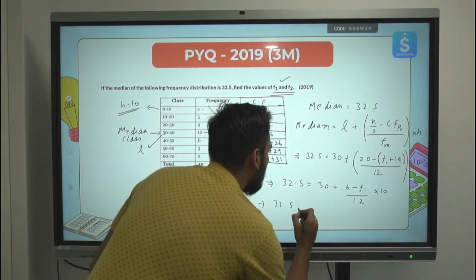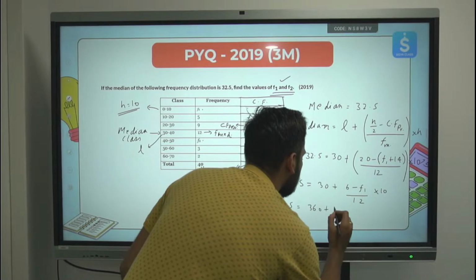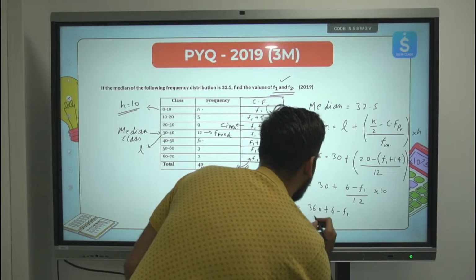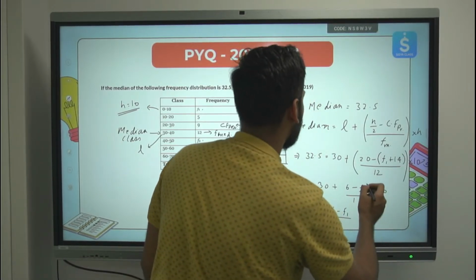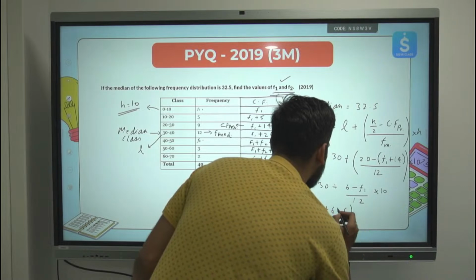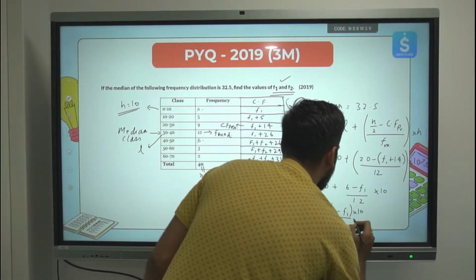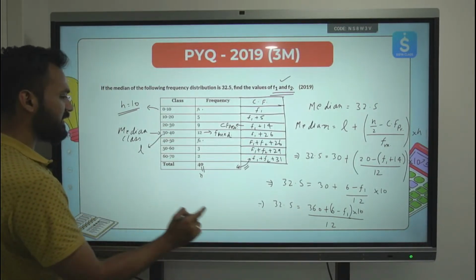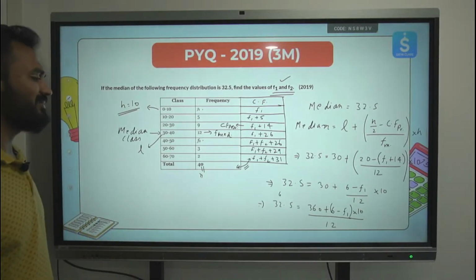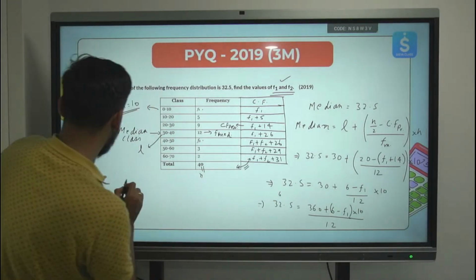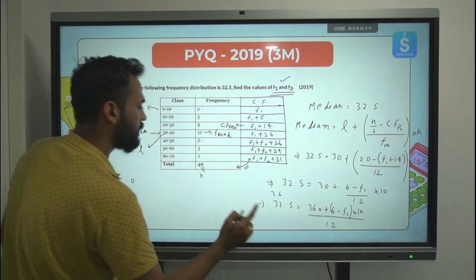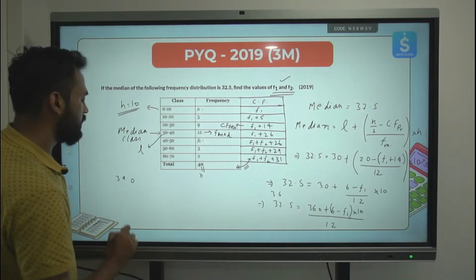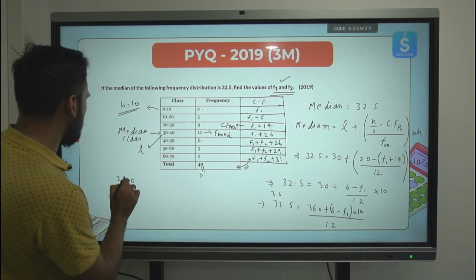32.5 is equal to 360 plus 6 minus F1 upon 12. This complete thing, the whole thing is multiplied by H also. So this 10 I will multiply over here. Clear? Let's use this 12 into 32.5. 12 5 times 60, 6 will get carried. 12 2 times 24 plus 6, 30, 0, 3 will get carried. 12 3 times 36 plus 3, 39, 390. I'll get 390.0 which is nothing but 390.